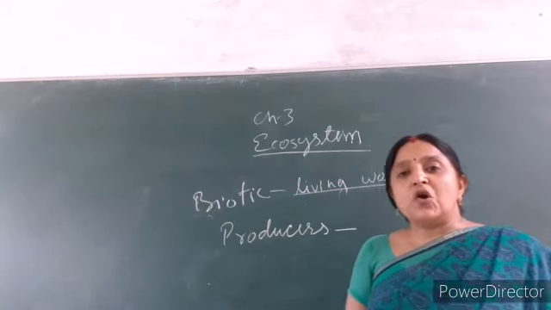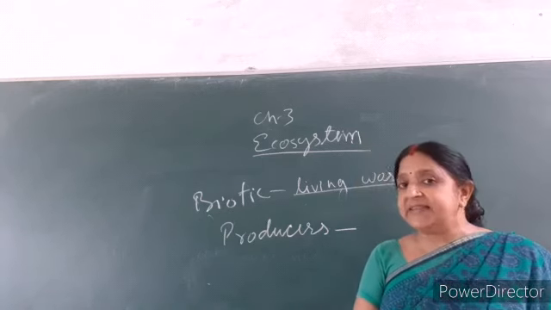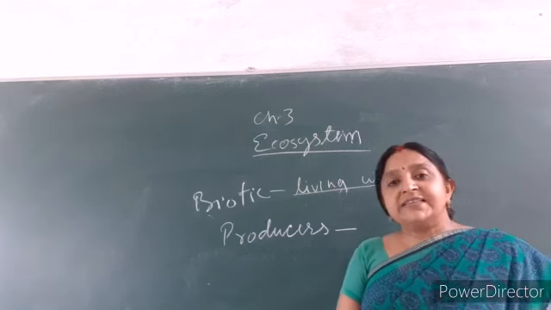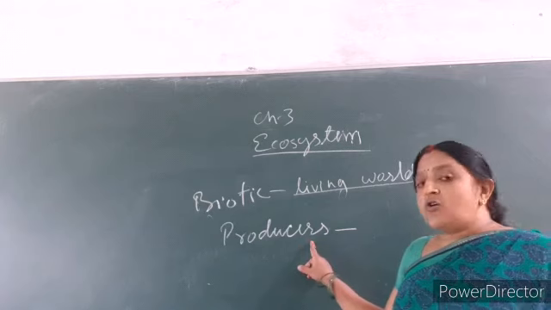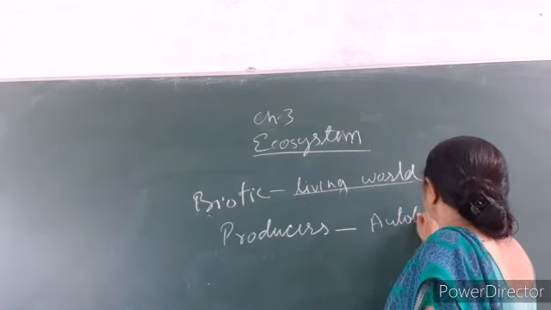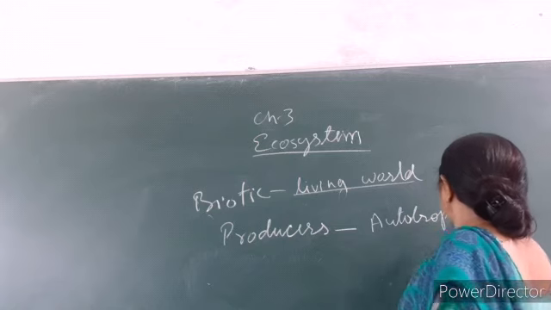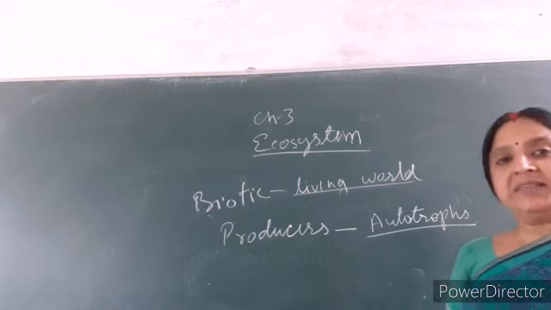Producers are also called autotrophs because they make their food by themselves. Auto means self and trophs means feeder. So they are called autotrophs, meaning making their food by themselves.